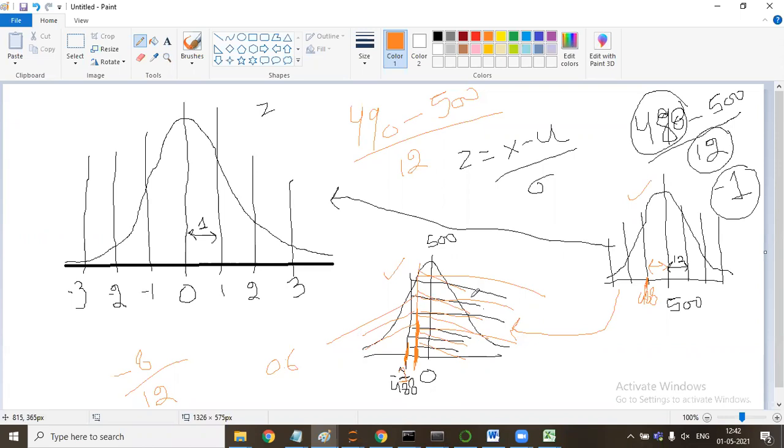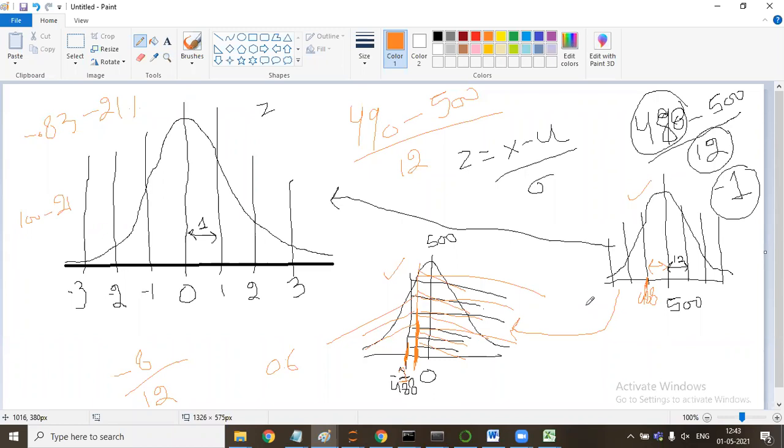Sir, while we are looking at the table, we should see the sign, no? Yeah, that's the thing I've told you. If you are seeing a minus sign, then you will calculate the probability to the right-hand side. If you see minus 0.83, it is coming as 21%. So you will say 100 minus 21. In case you're seeing a negative value, then you say 100 minus 21. If you're seeing a positive value, that 80 is automatically coming in.